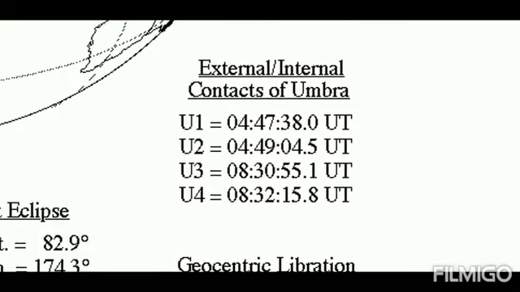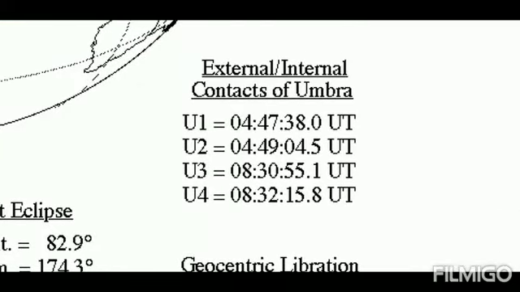Now we come to the same things but for the umbra, the external and internal contacts of the umbra. Earth will first encounter the umbra of the moon at 4:47 UTC. Now the umbra is also not a point. Umbra is a region of many kilometers.